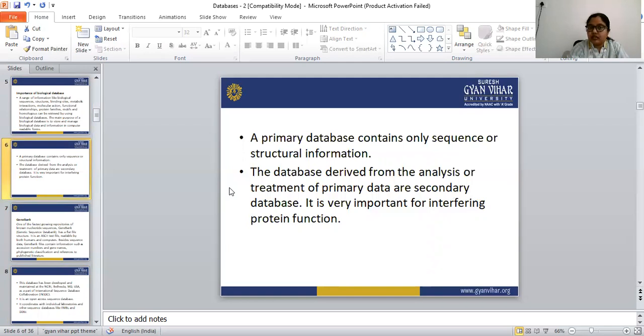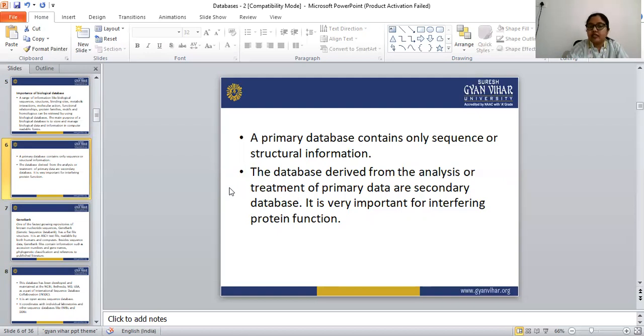The primary database contains only the sequence and structure information, whereas the secondary database is derived from the analysis or treatment of the primary data. The secondary database is always derived from the primary database.